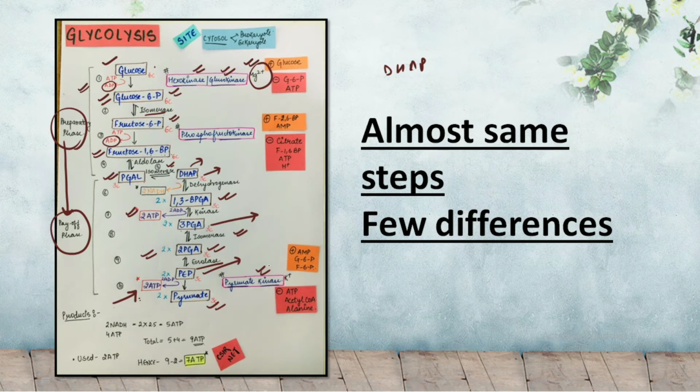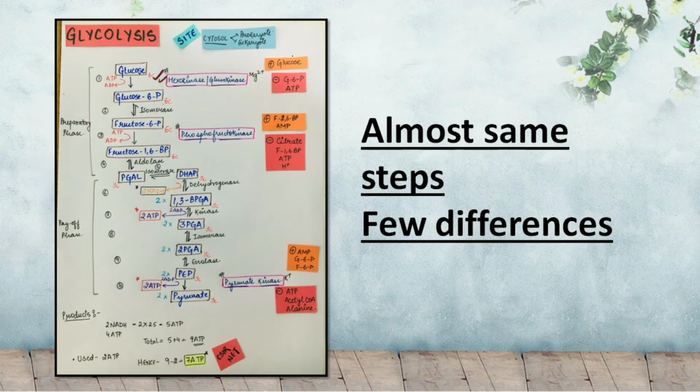There are 3 regulatory steps for glycolysis. The first one is step 1, in which glucose gets converted into glucose 6-phosphate. The positive regulator for this step is glucose, and the negative regulators are glucose 6-phosphate and ATP. Then the second regulatory step is when fructose 6-phosphate gets converted into fructose 1,6-bisphosphate. This step gets positively regulated by fructose 2,6-bisphosphate and adenosine monophosphate, and this step gets negatively regulated, that is, this step halts in the presence of citrate, fructose 1,6-bisphosphate, ATP and H+.